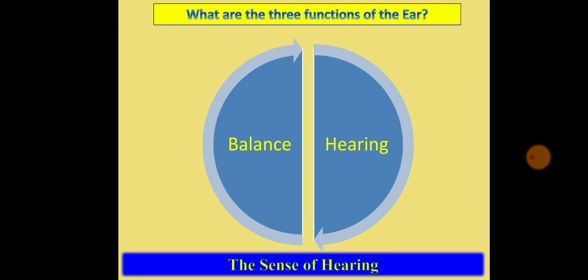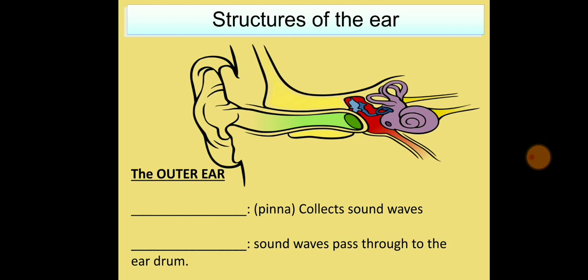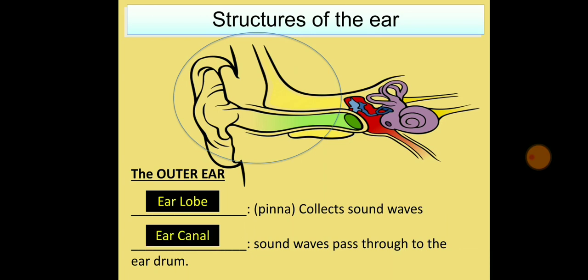So your ear has one function of maintaining equilibrium or balance, and the second function is hearing. Now this is the structure of your ear. The ear is divided into three parts: external ear, middle ear, and internal ear. This is the external, or outer ear. The upper part is known as the ear lobe, or ear pinna, and the curved shape you can see in the diagram is known as the ear canal.